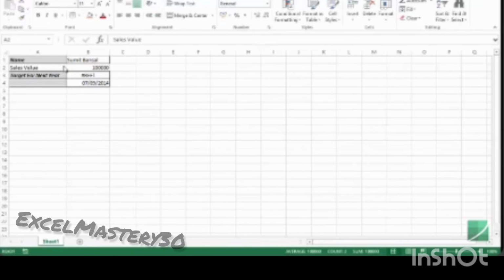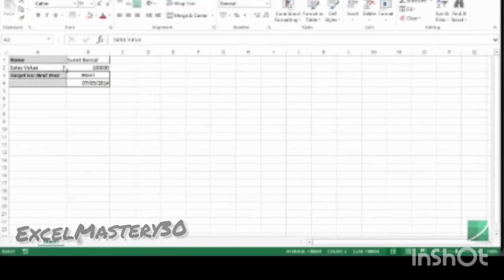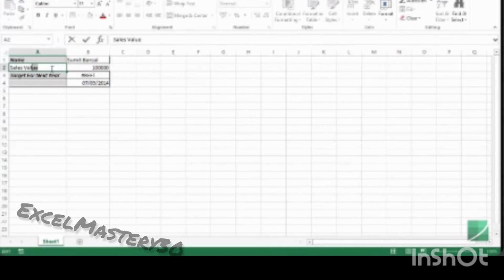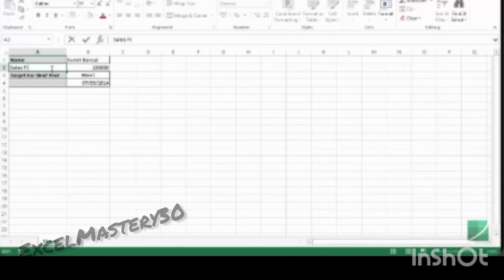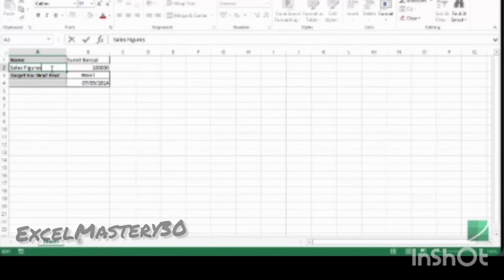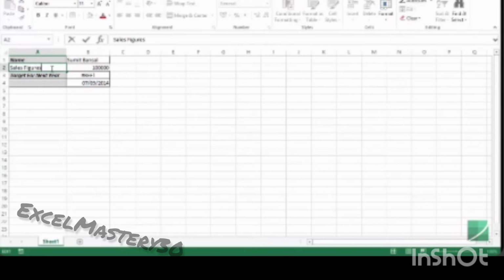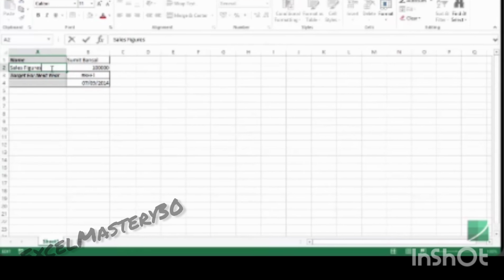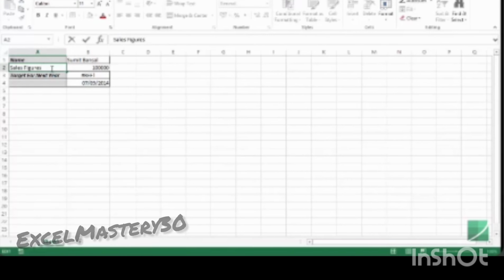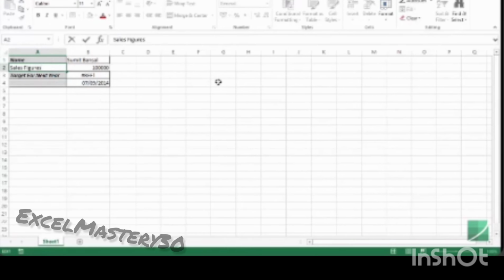One very important thing that you should keep in mind is that when you go to a cell and you hit F2 to get into edit mode and you change these values, so for example, if I change the content and make it sales figure, I have to either press enter or I have to use the arrow key to confirm this change. If I do not do this, so for example, there are three ways I can do this. I can either hit enter, I can hit any of the arrow keys, or I can use the mouse and go and click on any other cell.